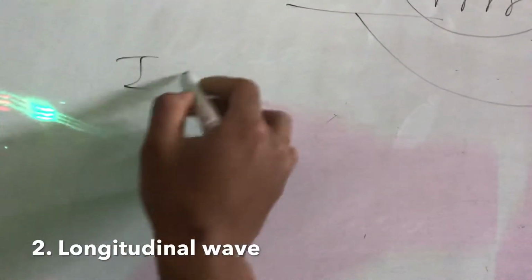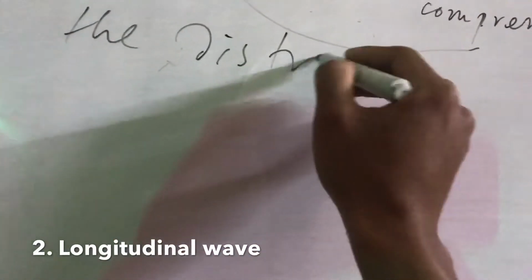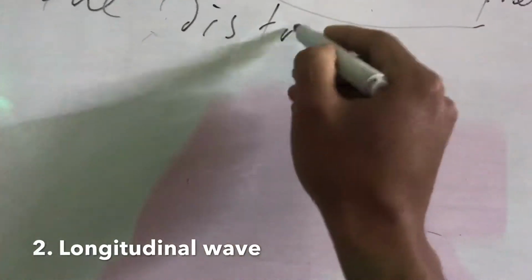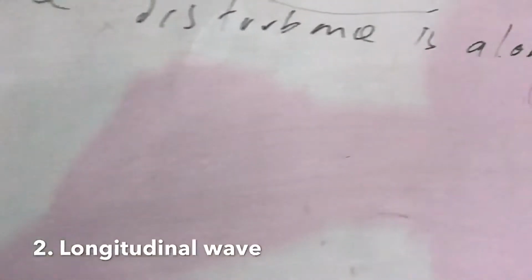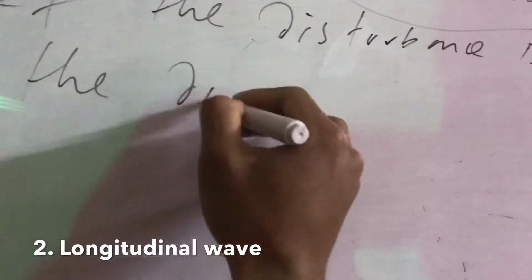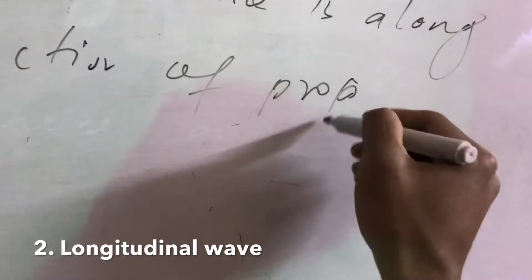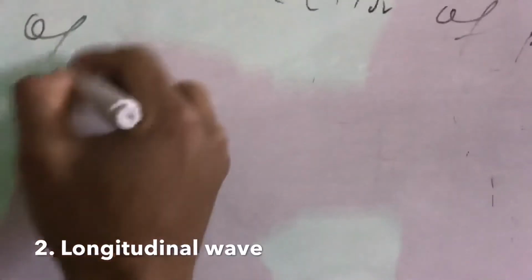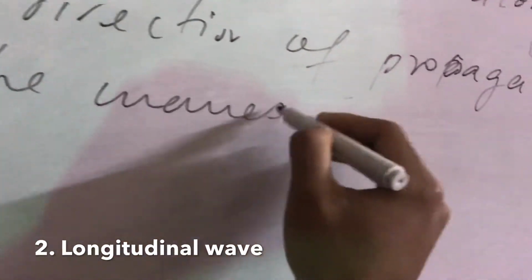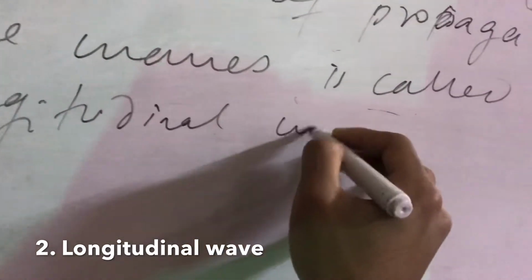If the disturbance is along the direction of propagation of the wave, it is called a longitudinal wave.